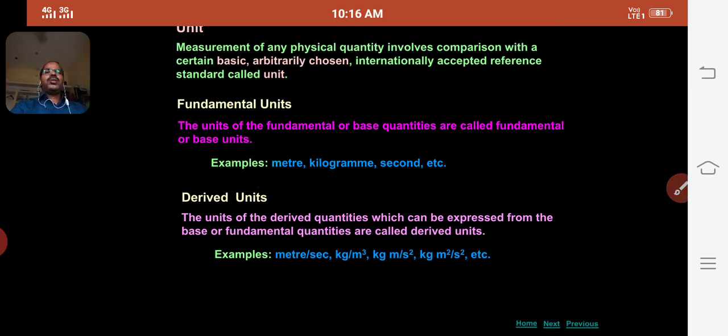The units of the derived quantities which can be expressed from the base or fundamental quantities are called derived units. Some examples are meter per second, kilogram per meter cube, kilogram meter per second square, kilogram meter square per second square, etc.